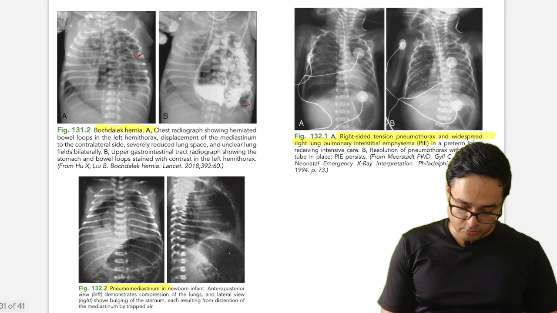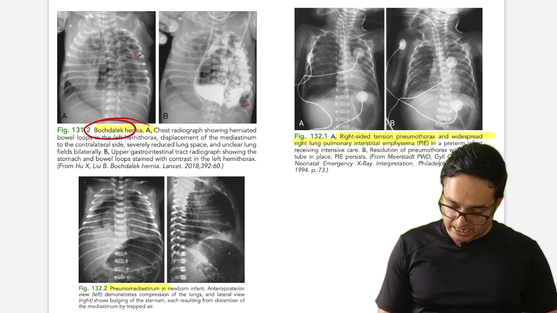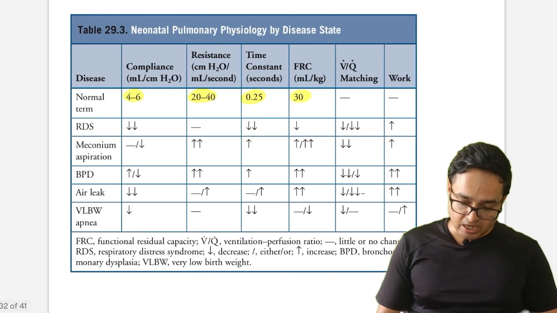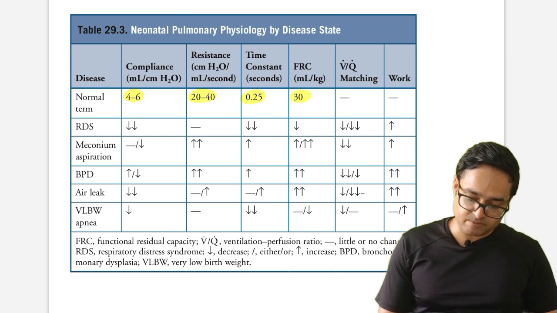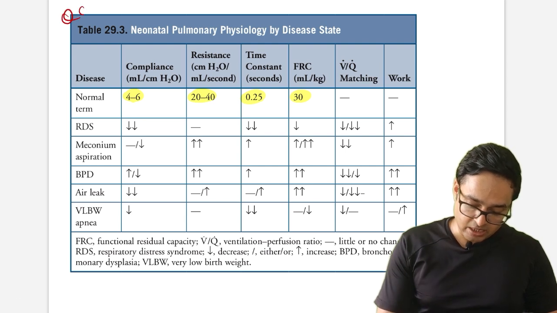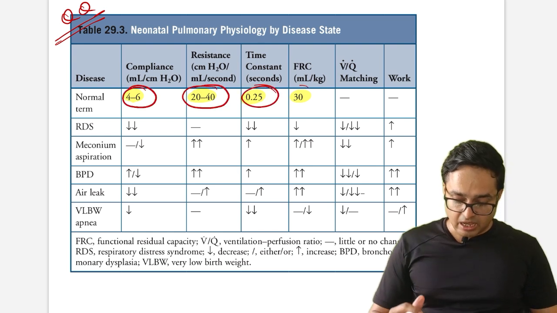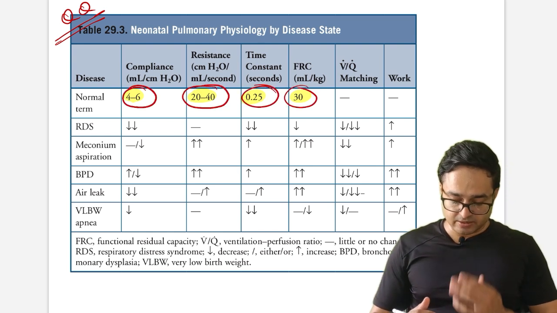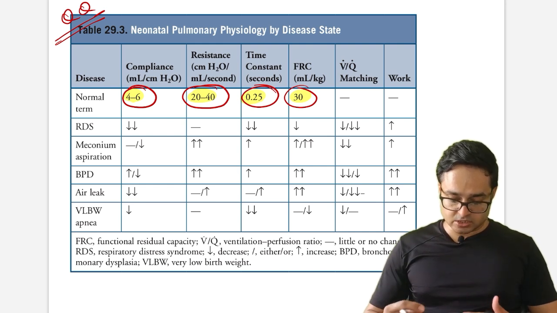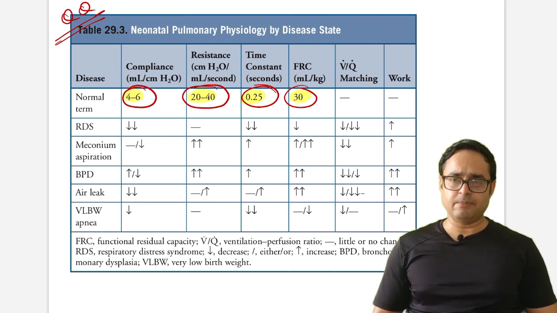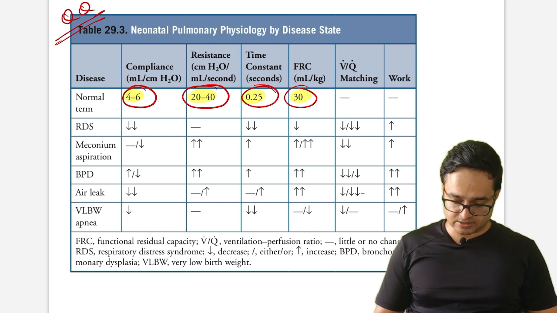Okay, so this is Bochdalek hernia, this is right lung pulmonary interstitial emphysema, and this is pneumomediastinum. Just pause this video and revise them. These can be asked as image based questions. Neonatal pulmonary physiology by disease state, again ultra important. Normal compliance you have to remember, resistance, time constant, FRC. I will not be going into detail of the discussion. Will discuss this in the critical care module. So just see what is happening in this. Just pause this video and revise. Try to understand. I'll make a separate video on this pulmonary physiology.